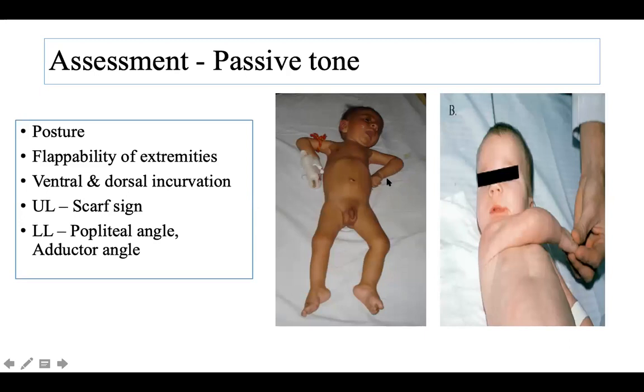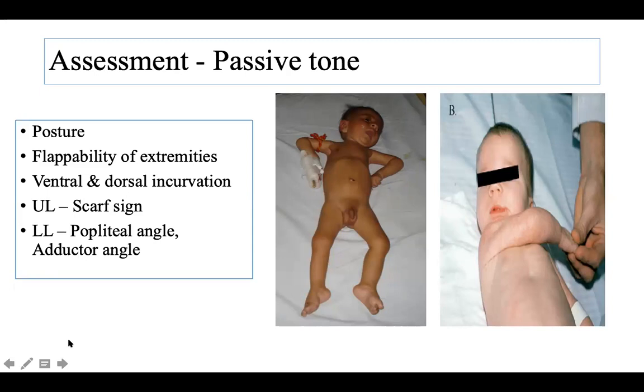The upper limbs are abducted, the hips are abducted, and this is a scarf sign. You take the hand and wrap across the sheet. There is so much hypotonia and hyperlaxity that you're able to easily do the scarf maneuver. Okay. So in a normal term child, the elbow only just crosses the midline. It does not cross too much. So in a normal child, if the elbow crosses the midline too much, then there is hypotonia.